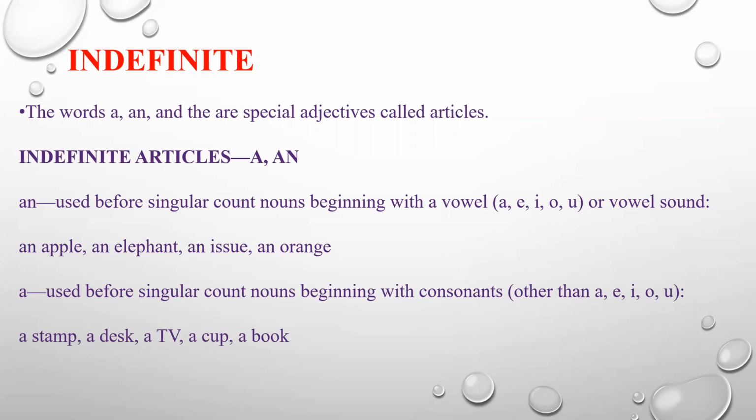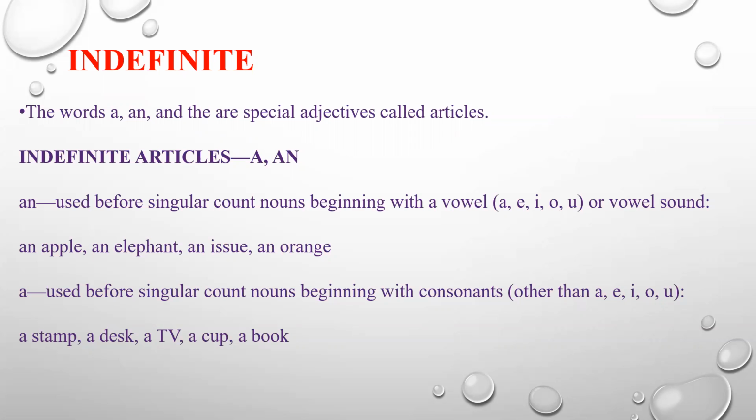And the article a. A is used before a singular count noun beginning with a consonant other than a, e, i, o, u. A stamp, a desk, a TV, a cup, a book. Other than vowel sounds, you have vowels and consonants in the English alphabet.